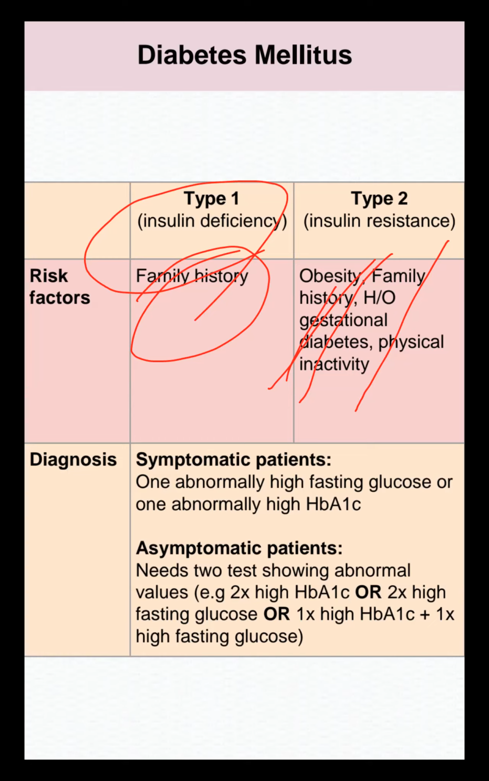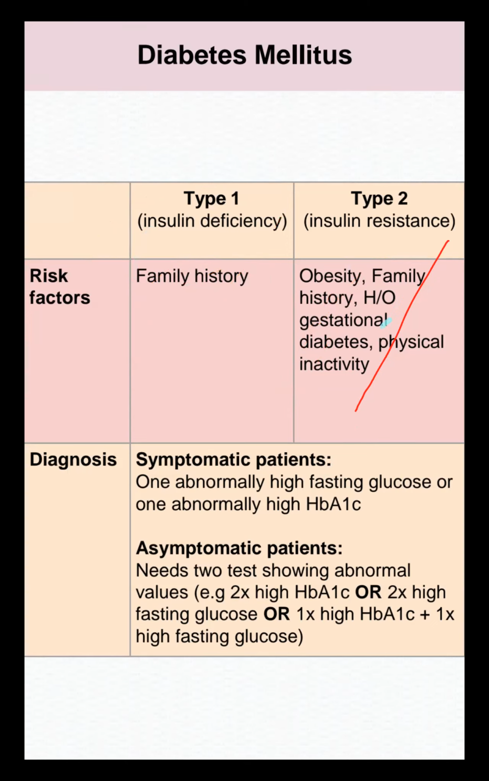Exam question: type 1 diabetes mellitus, how will we manage? We have to manage by insulin. We can't give oral hypoglycemic agents because there is no beta cell or any receptor for them to act on. So we have to give insulin externally. Okay, so this way we have to remember.